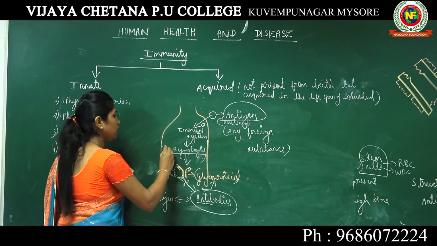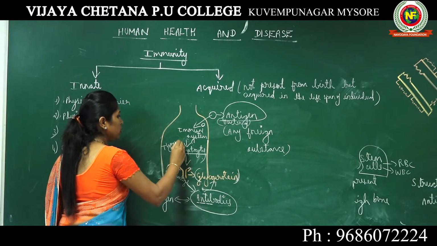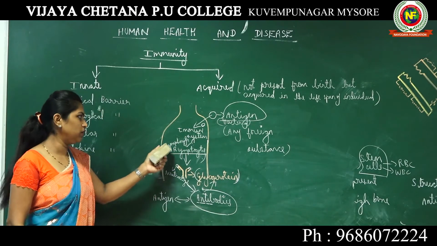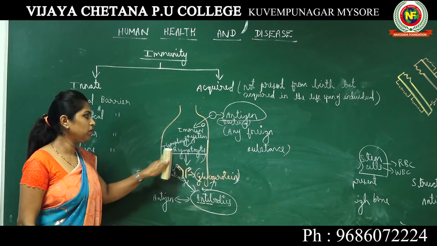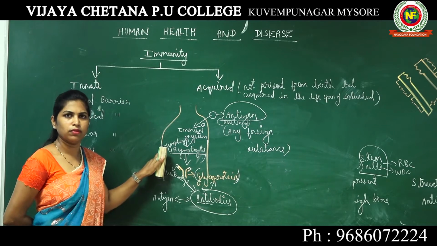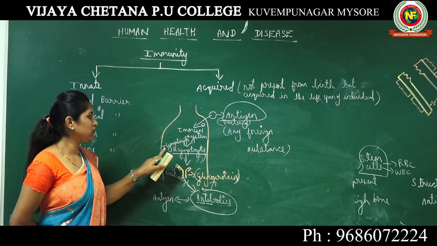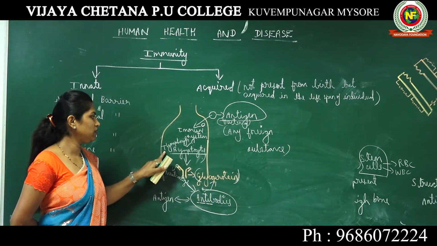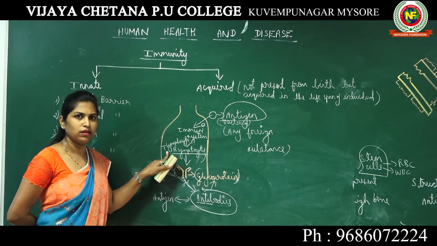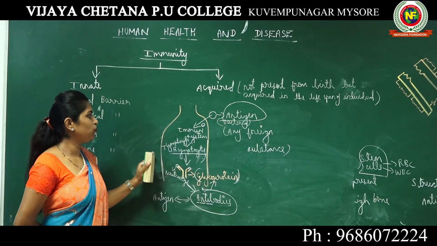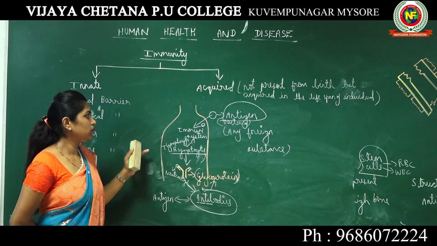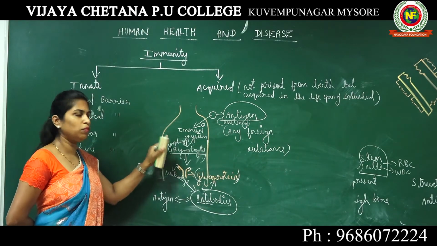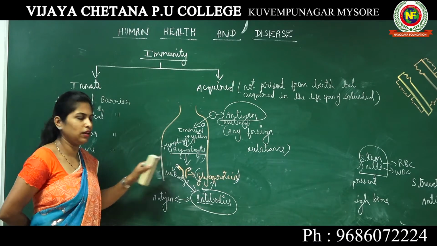Then what are T lymphocytes going to do? I am just writing B lymphocytes and T lymphocytes, but you should know they are present in your bloodstream. B lymphocytes and T lymphocytes are nothing but WBCs, and WBCs are present in your blood. So when I am writing here, don't just understand that it is present somewhere in your body. It is present throughout your body in your blood.